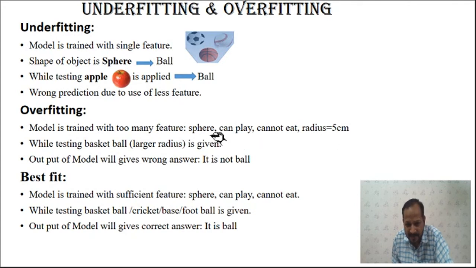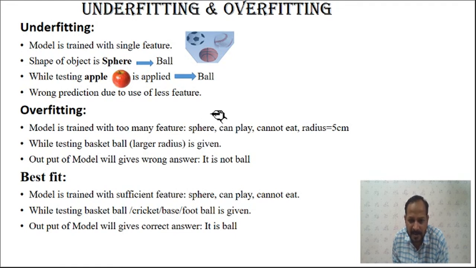So with these four parameters, 1, 2, 3, 4, if all four parameters are satisfied, our model will give the answer that it is the ball. In that way we have trained the model with these four parameters. Now during testing, I give a basketball which has a larger radius than this 5 centimeter. It is trained for a radius equal to 5 centimeter, but I have given a larger radius ball for testing. At that time it will test each and every parameter. It will test: it is a basketball, is it the sphere